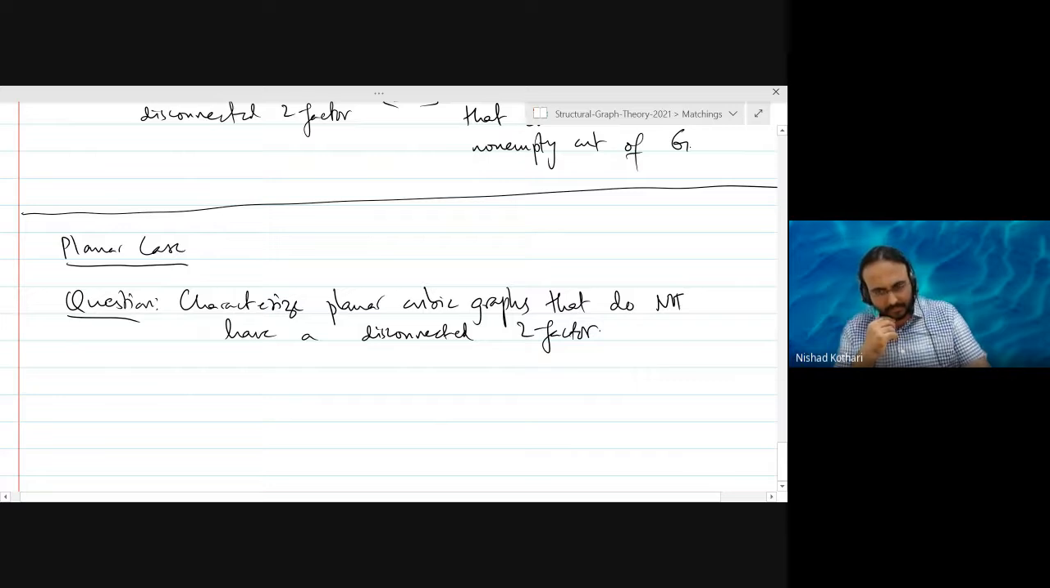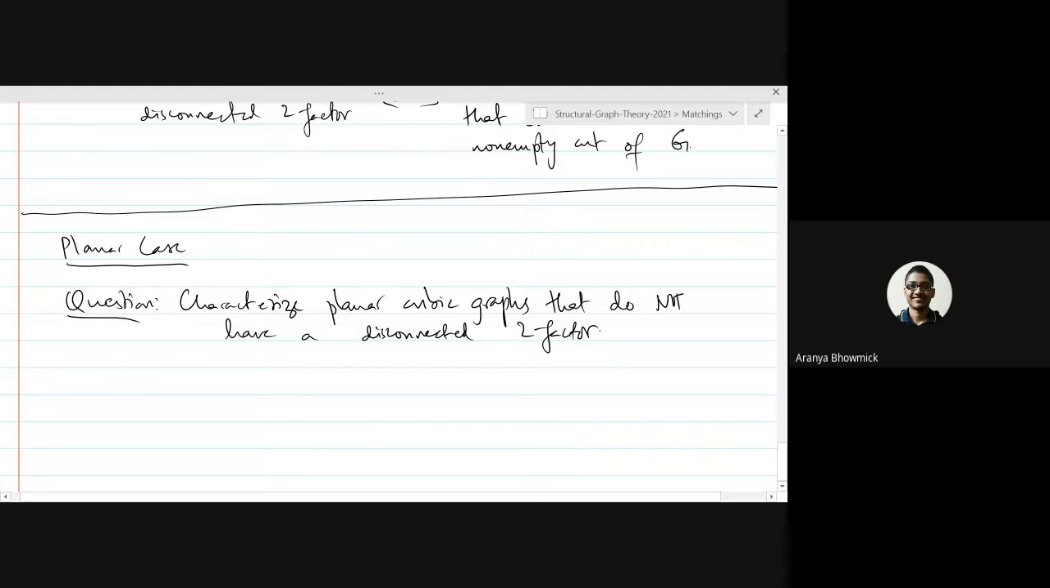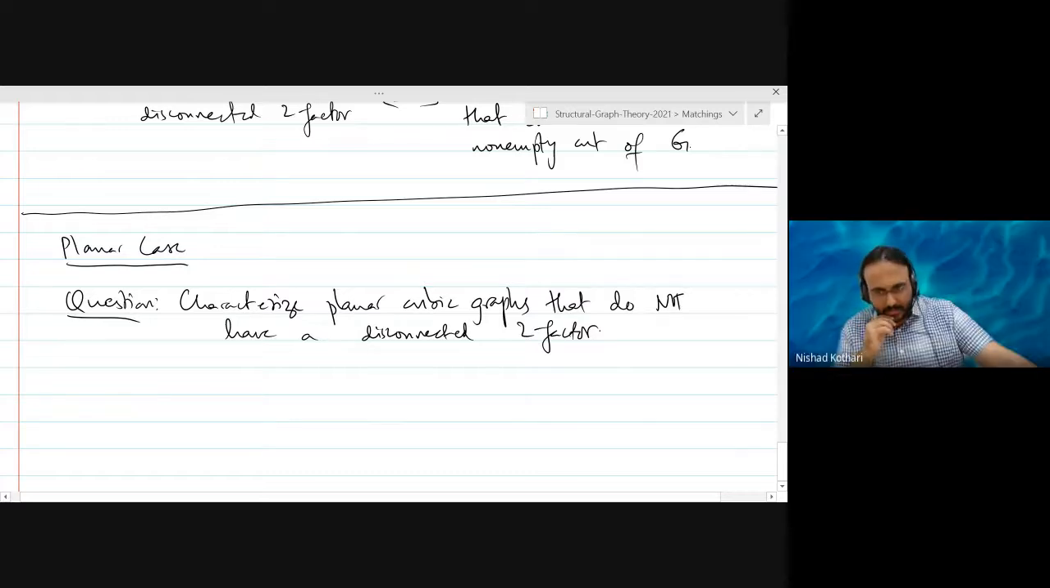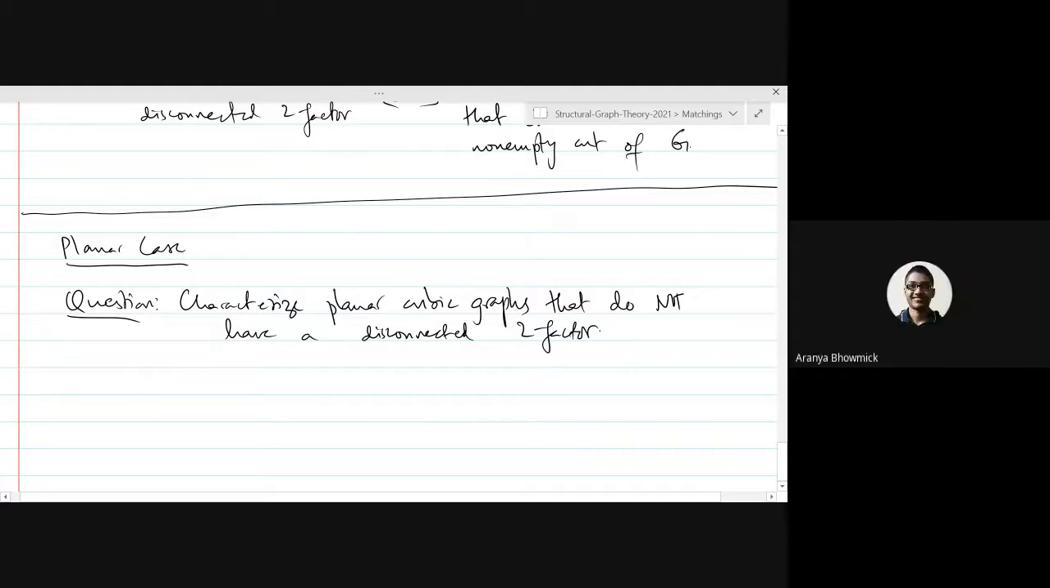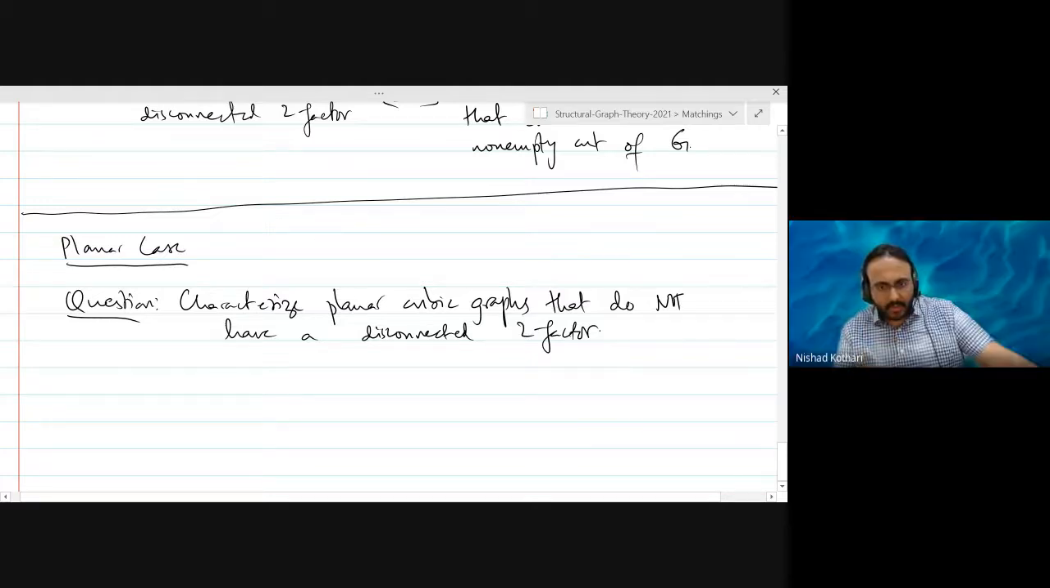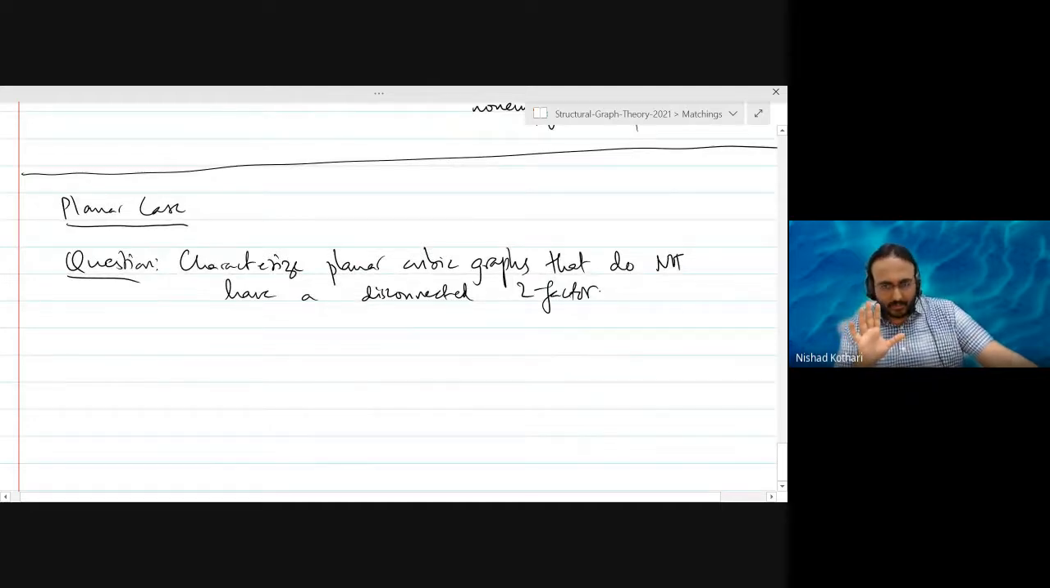So it turns out that we have a complete characterization of all the planar cubic graphs that do not have a disconnected two factor. For the equivalence I just stated, it is necessary to assume that G does not have a disconnected two factor. You are looking at this particular class, and inside this class the graph is Hamiltonian if and only if it has a two factor. Otherwise my result is false; the backward direction may not hold true. So it turns out that we have a complete answer to this.